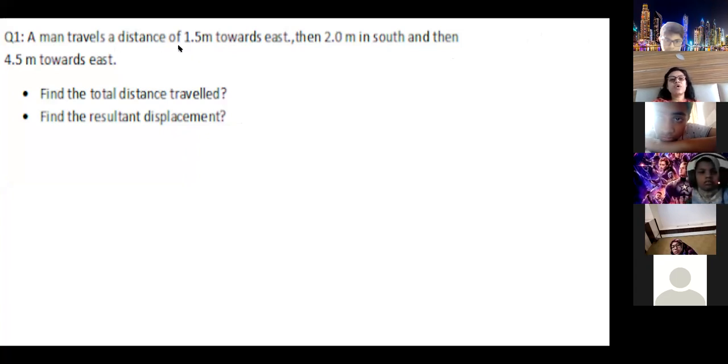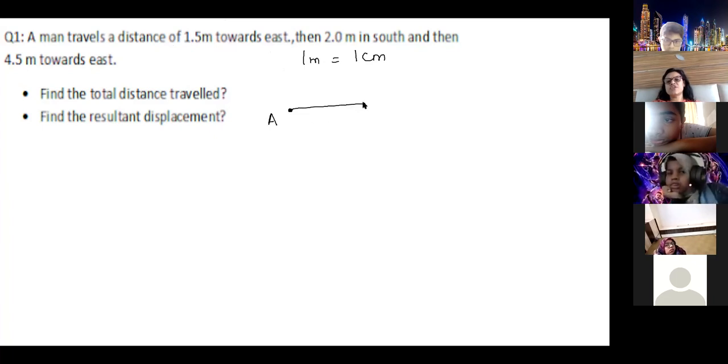It is mentioning 1.5 meter towards east. You cannot draw 1.5 meter, so you will say let us take 1 meter equal to 1 centimeter. So in our measurement, instead of meter, we'll take centimeter. Suppose this is the first point, initial point A. From here, draw 1.5 centimeter towards east. Then he says 2 meter in south, so draw 2 centimeters straight in south. All of you draw this.